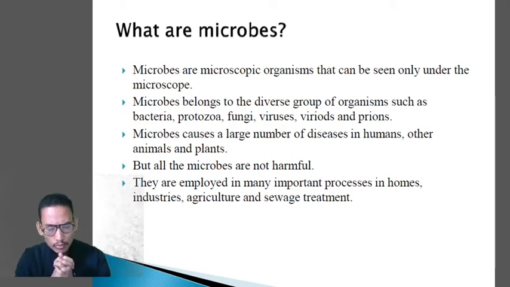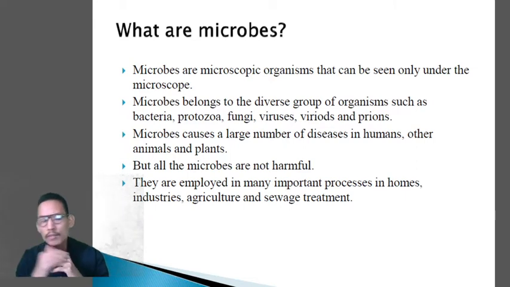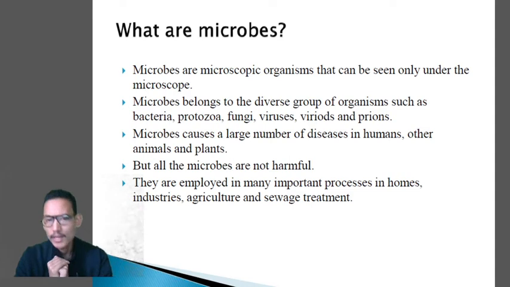Those beneficial microbes are used in many important processes in industries, in household production, in agriculture and in sewage treatment. So in this chapter we are going to talk about those beneficial microbes which are being used for the welfare of mankind. That's why the chapter is called microbes in human welfare.